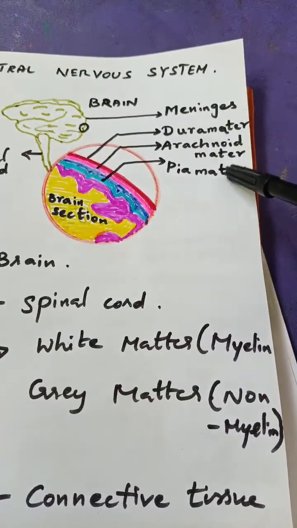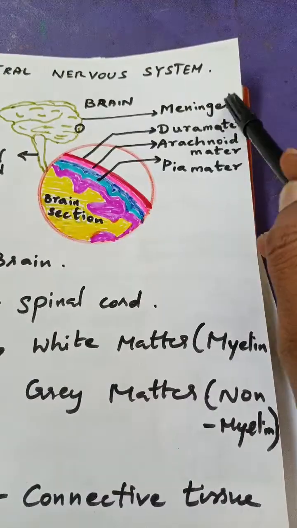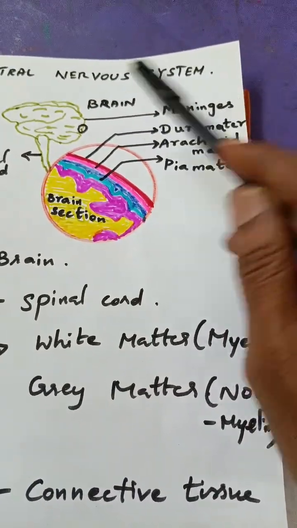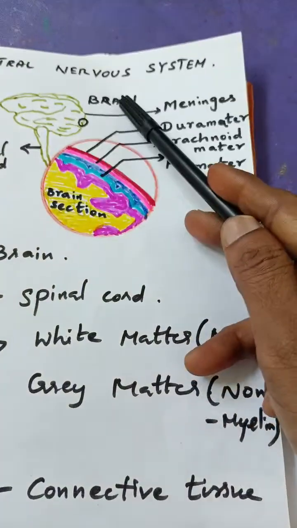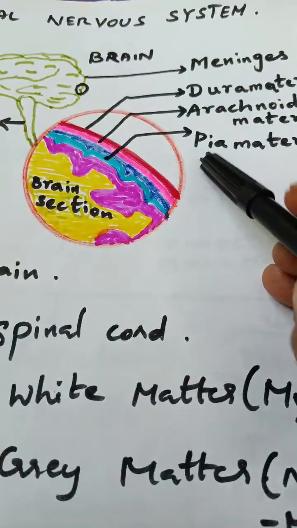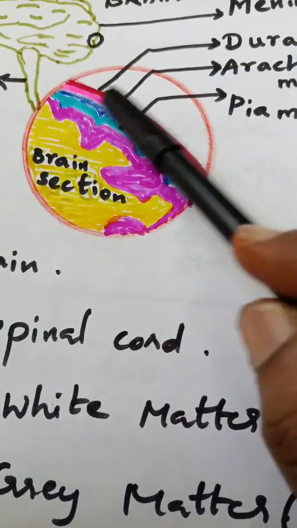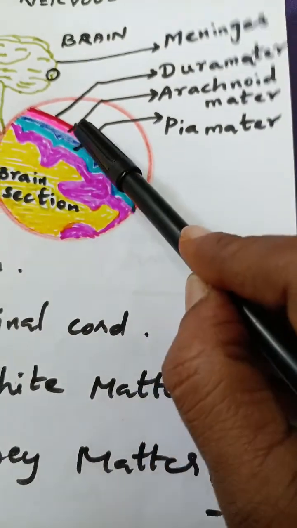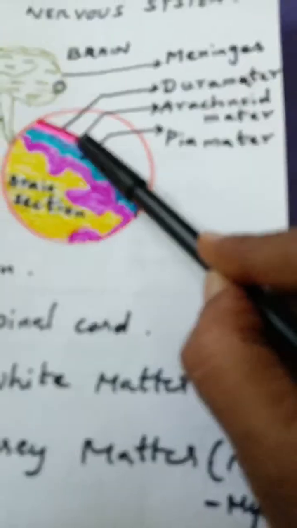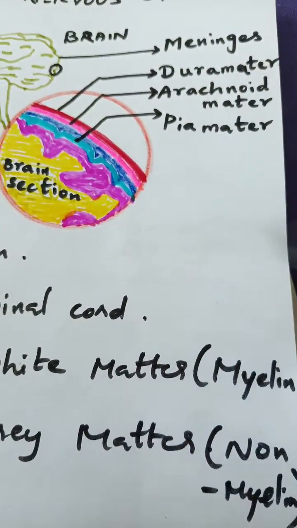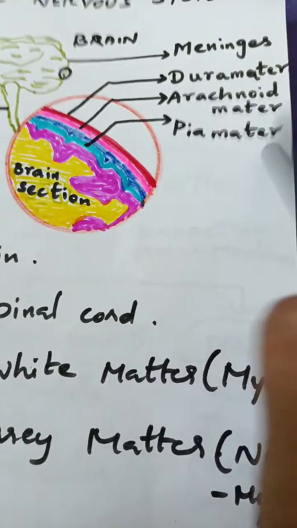So these are the membranes of the meninges. The meninges is the outer connective tissue which protects the brain, and above that we have the skull. Now look at this picture. I have shown very clearly the outermost layer, known as the dura mater. The middle one is known as the arachnoid mater, and the innermost one, light blue in color, is known as the pia mater.